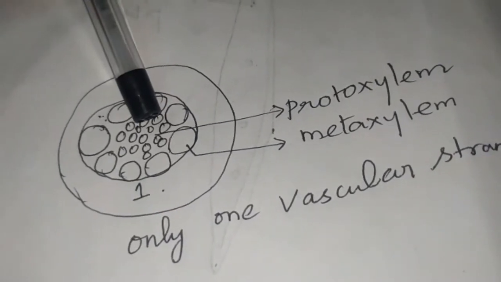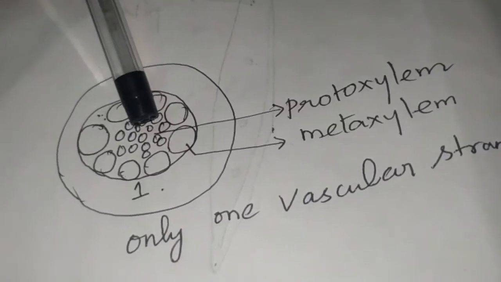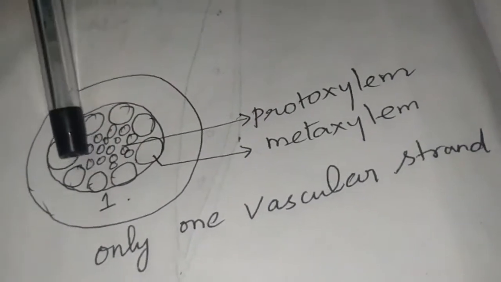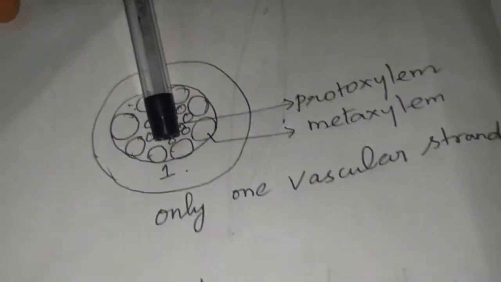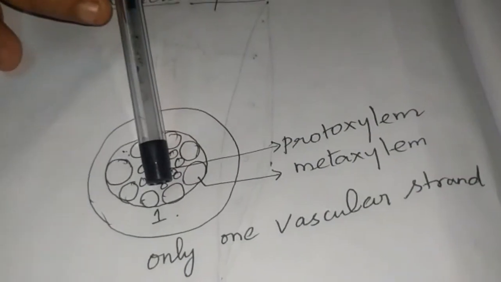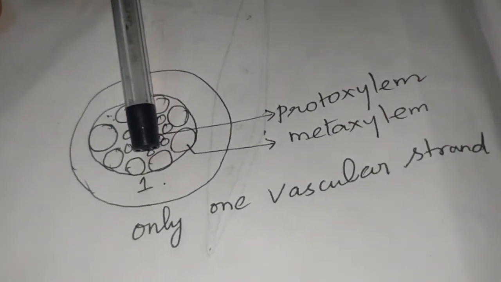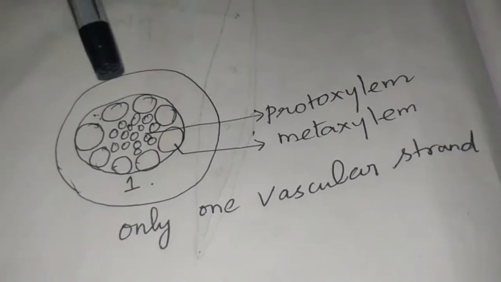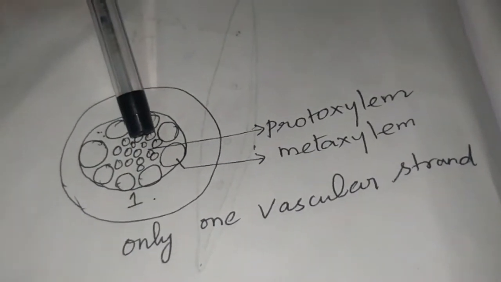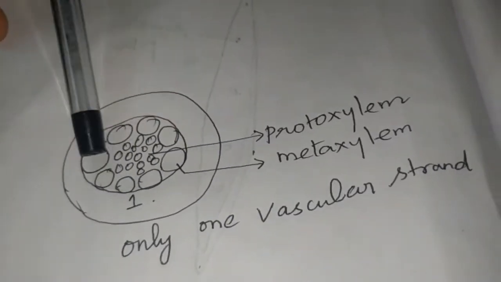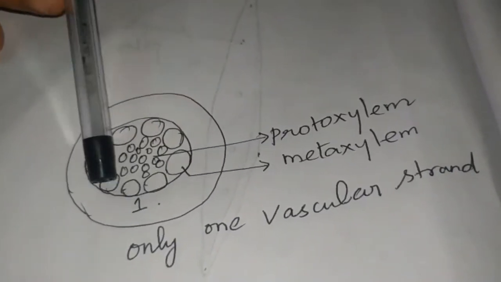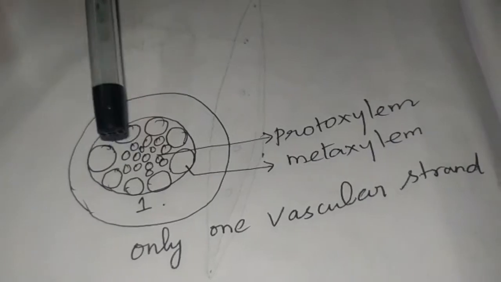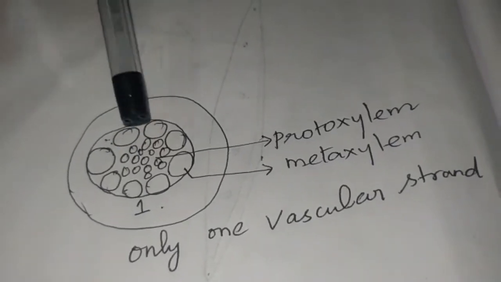In centrarch xylem, only one vascular strand is present. An example for centrarch is the pteridophyte Selaginella. In centrarch, the protoxylem is present at the center and is surrounded by the metaxylem. Only one strand is present in this type.